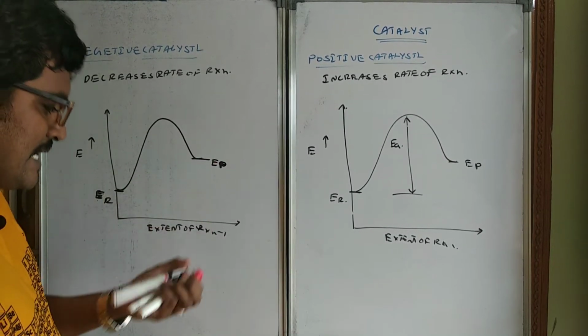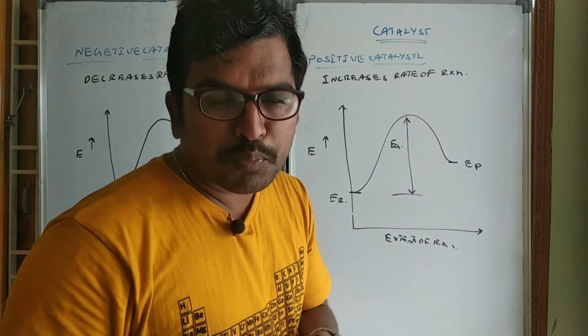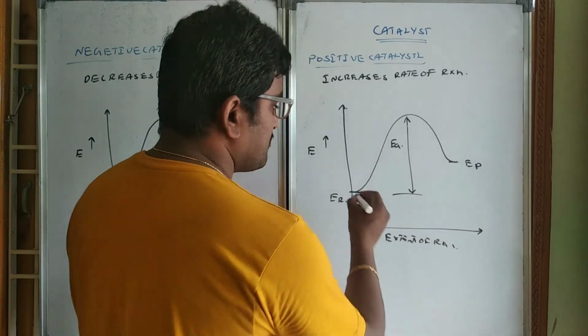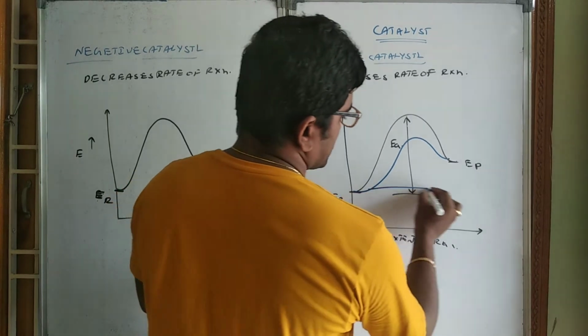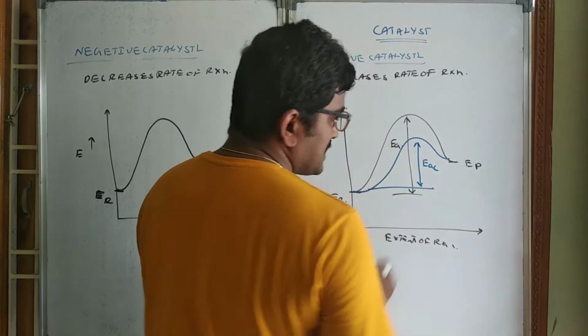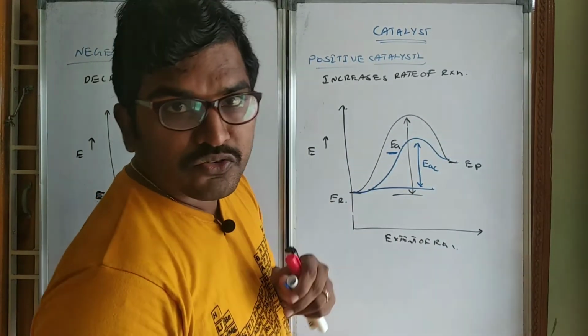So see, these are the reactions. Why does the rate of reaction increase in case of a positive catalyst? The positive catalyst works in such a way that it decreases the activation energy of the reaction. So here you see this is the activation energy in presence of catalyst. This is the activation energy in absence of catalyst.